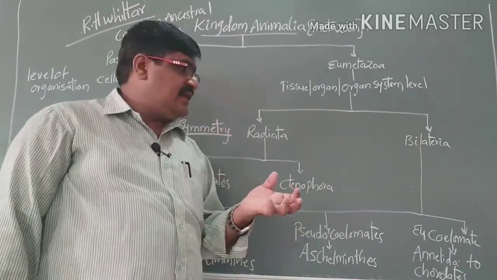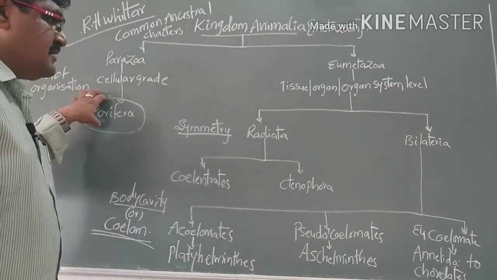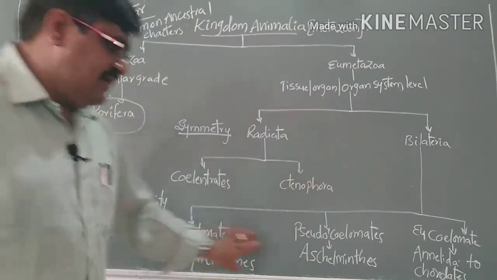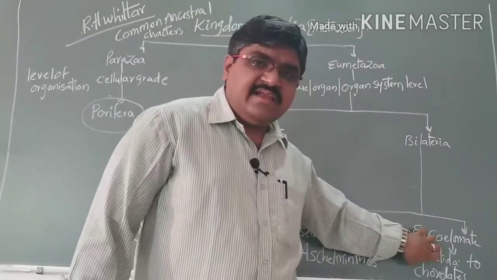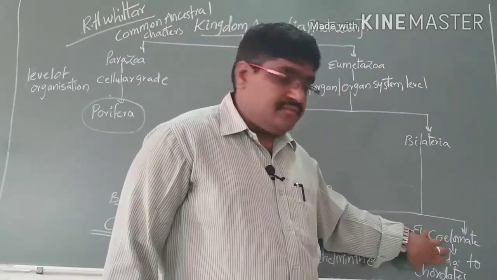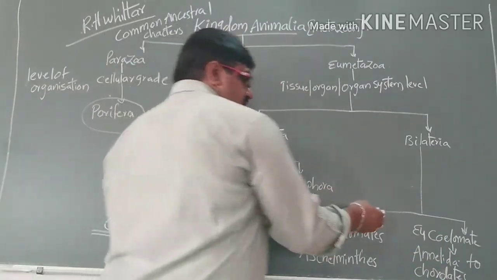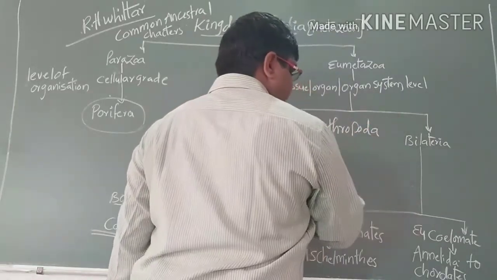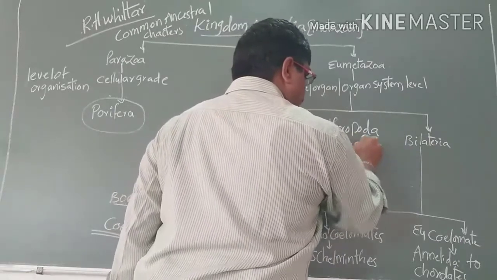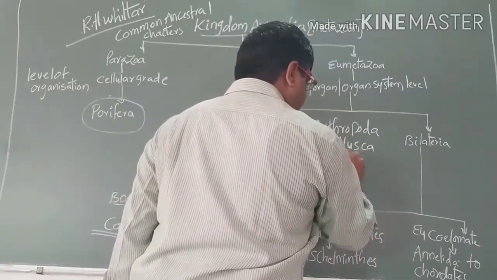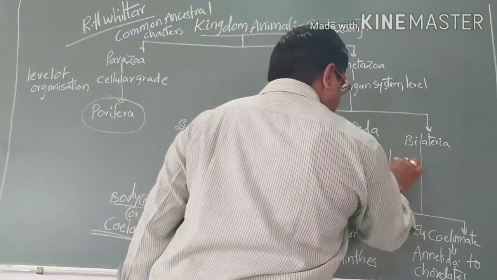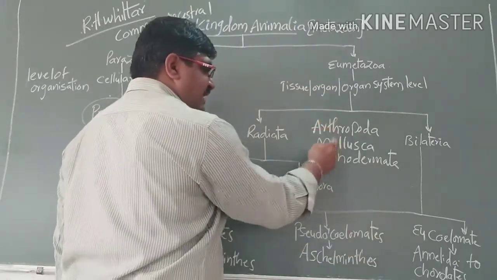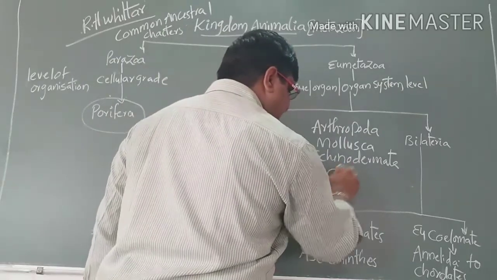The first one is Porifera, the second is Coelenterates, the third is ctenophores, the fourth is Platyhelminthes, the fifth is Aschelminthes, the sixth is Annelida, the seventh is Arthropoda, and the next is Mollusca, then Echinodermata, and lastly, the total of 10, the last one is the chordates.